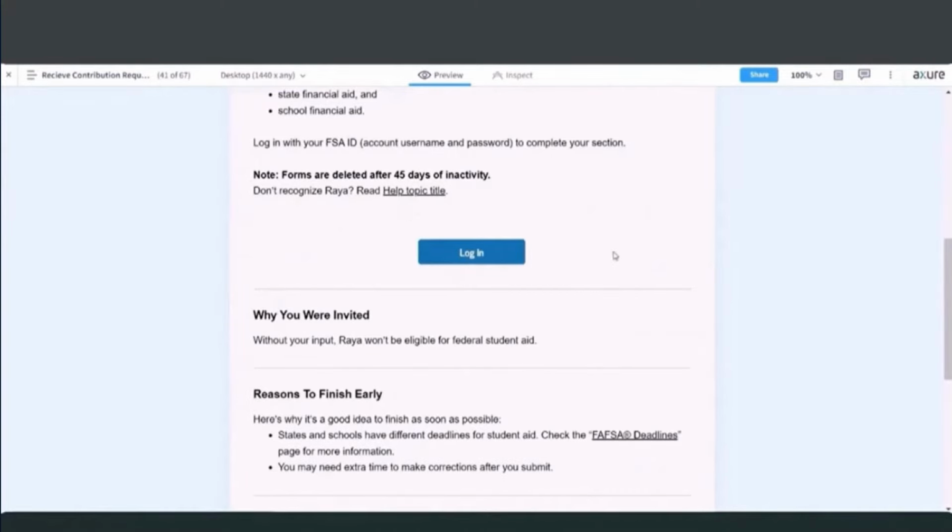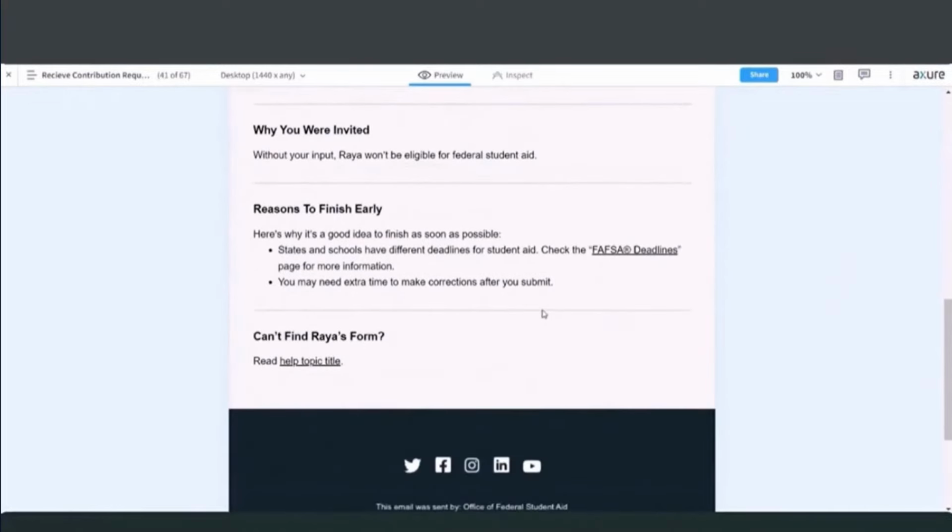The other one I wanted to draw your attention to is closer to the bottom, in a section that says "Can't find RIA's form." That is for when someone tried to log in as they were invited. They understand who RIA is, like, it's my daughter, I know who she is.